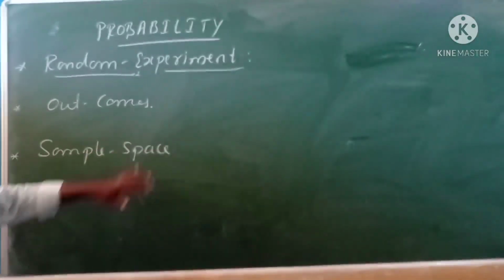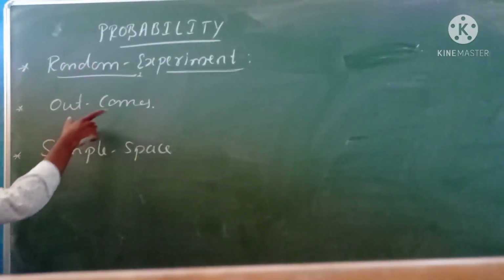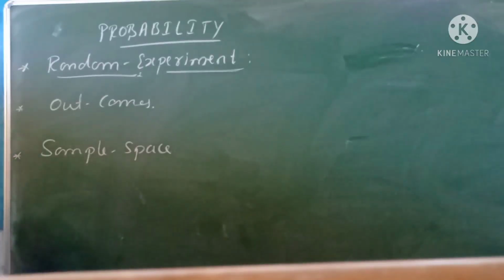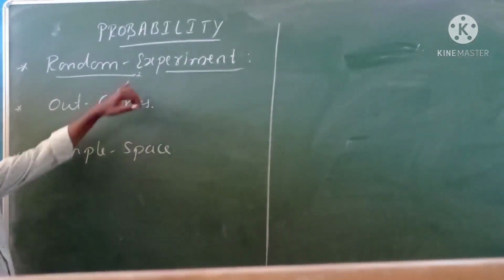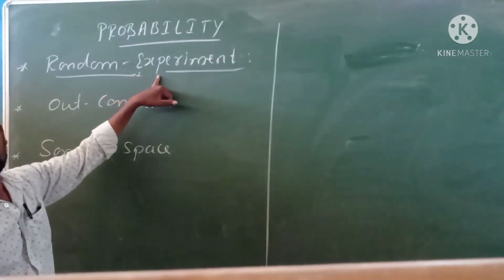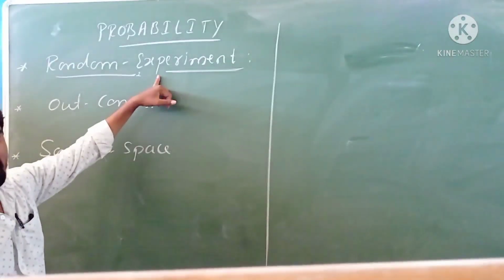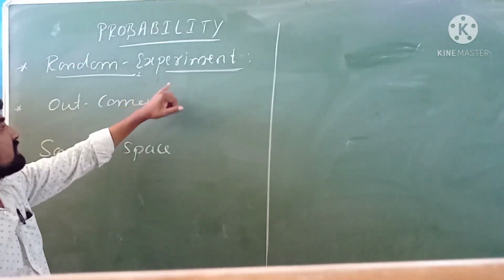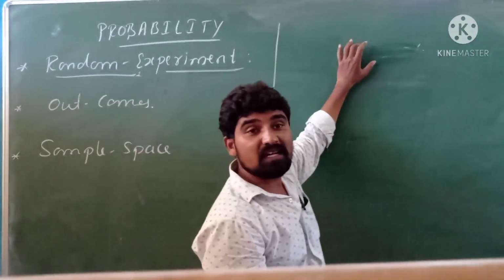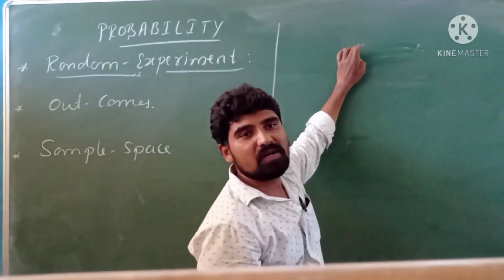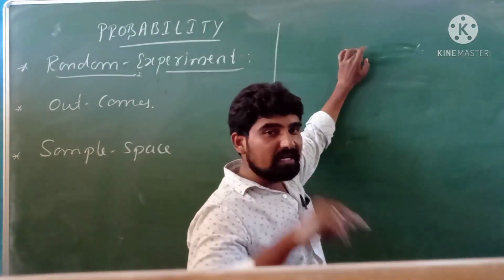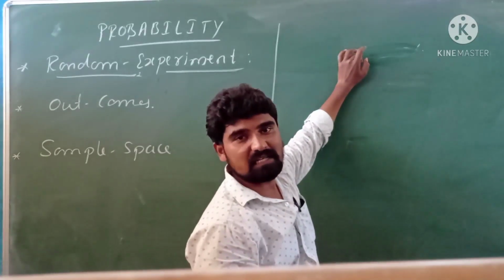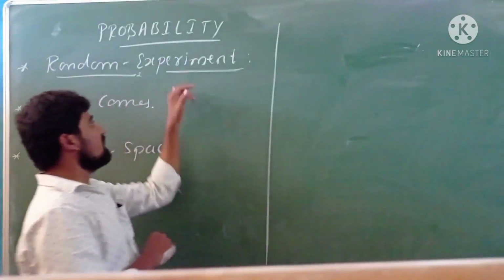So in this chapter, probability, we need to understand some terms. First one is random experiment, second one is outcomes, third one is sample space. So first thing, what is meant by random experiment? The example for this random experiment is tossing a coin or throwing a die. It means when we are tossing the coin, we are not able to predict its results in advance, and that experiment has more than one result. Such type of experiments are called random experiments.